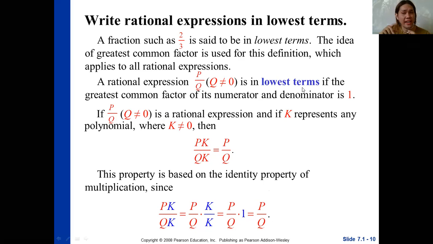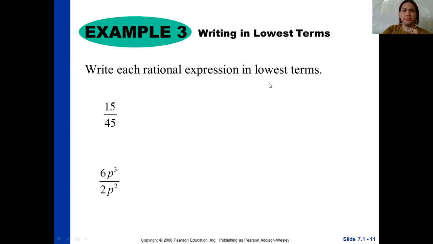So we can say again, the point here is, we can say that a rational expression is in lowest terms if the greatest common factor of its numerator and denominator is 1. Okay, so let's proceed. Now we will try to apply what we have just learned in objective number 3, writing in lowest terms. So write each rational expression in lowest terms.